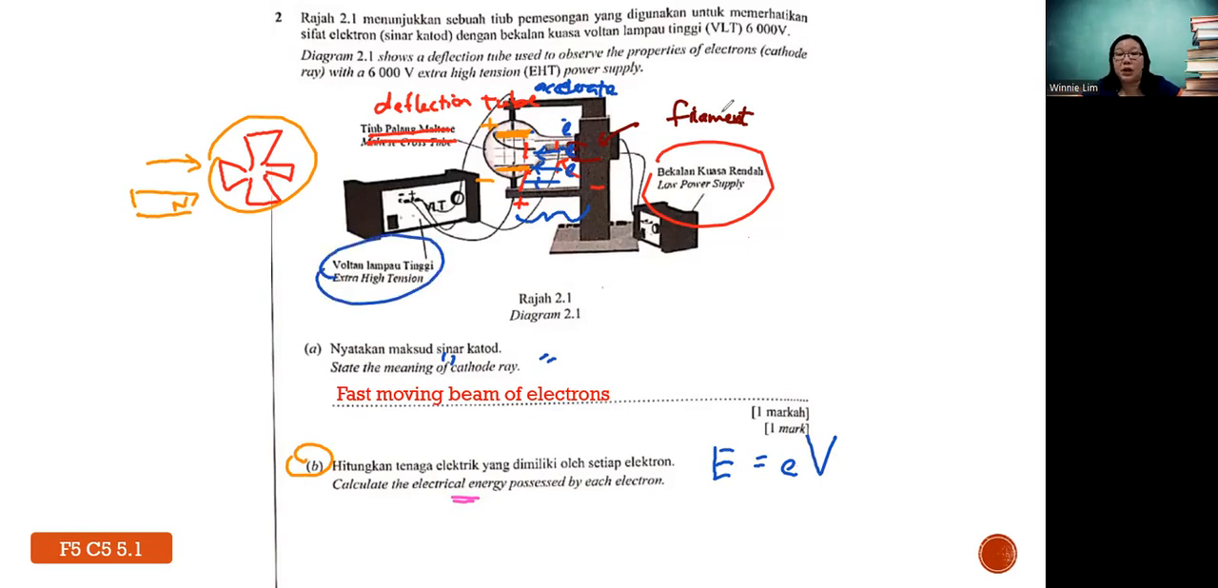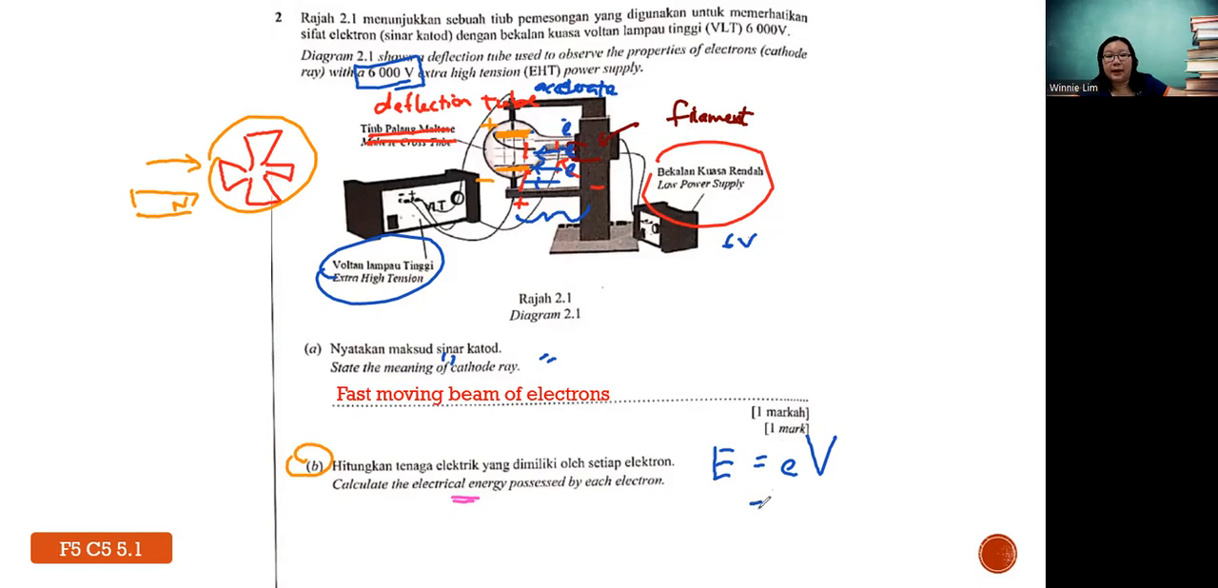It must be from the EHT, not the low power supply, because the low power supply is for what? It is to produce electrons, for thermionic emission to occur. So you all must be careful. Let's say a calculation question gives you this voltage, for example 6 volt, and then another voltage of 6,000. You do not use the wrong voltage.